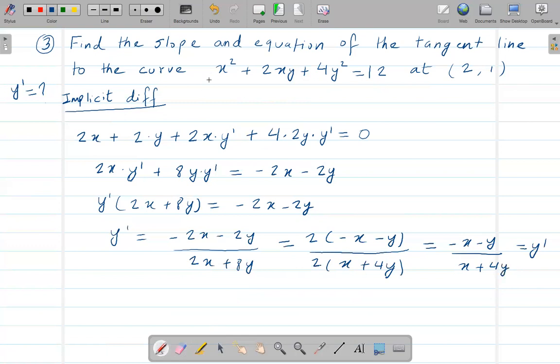Okay, so now since we are trying to find the slope and the equation, once you find the y prime, well, we are trying to find the slope at this point.